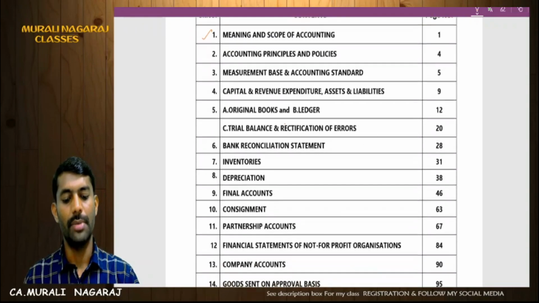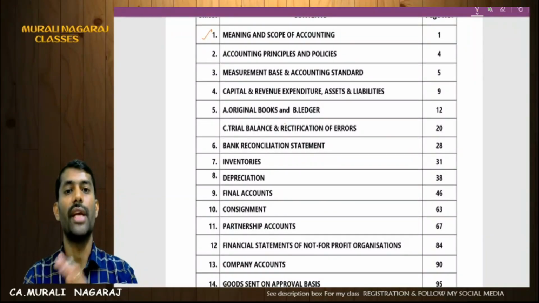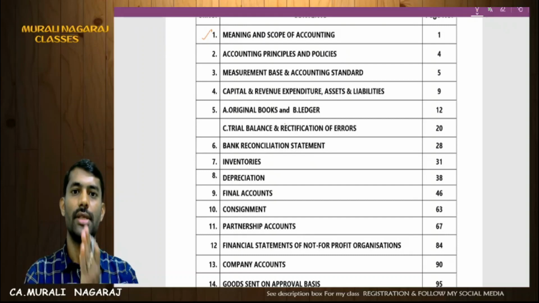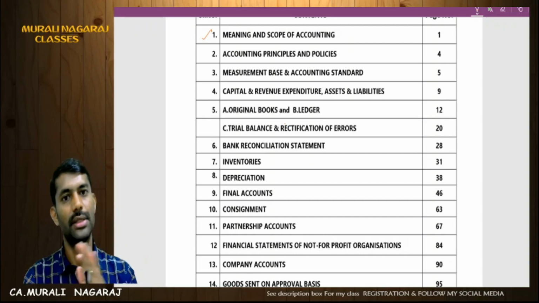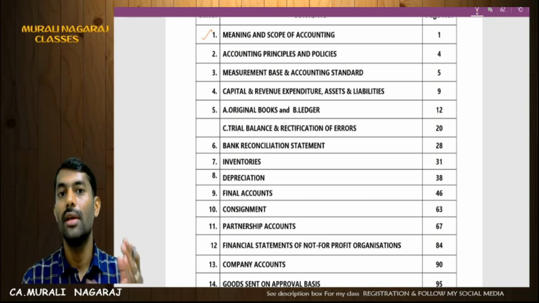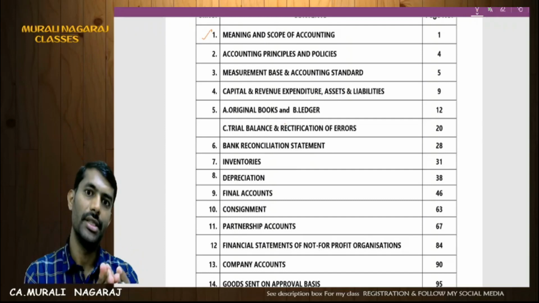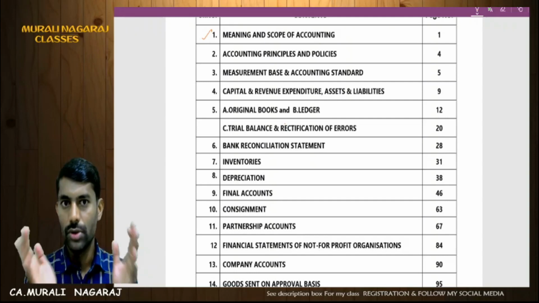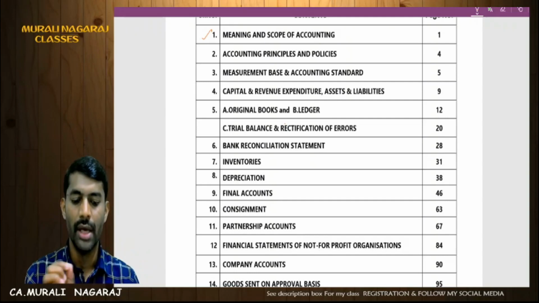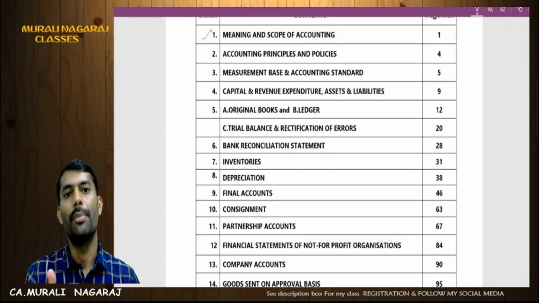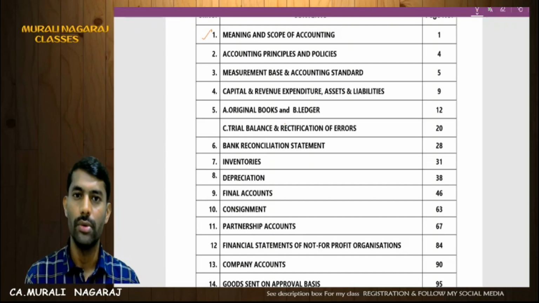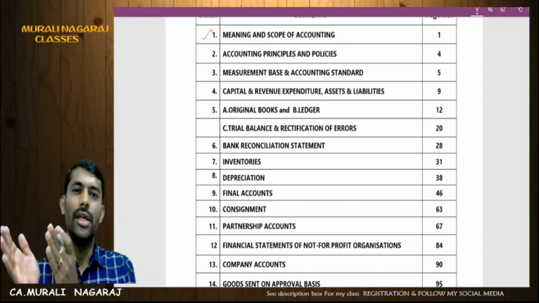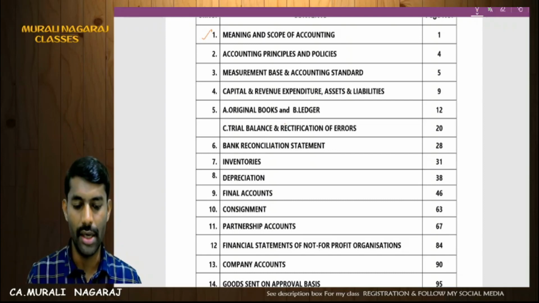Next, in Capital and Revenue Expenditure, you have to understand the difference between capital and revenue expenditure. Then the types of expenditure: capital, revenue and deferred revenue. Then assets, types of assets, and liabilities, types of liabilities. You have to understand this. Then the difference between provision, contingent liability and contingent expenses. Just focus on these differences. In assets especially, focus on when an asset has to be capitalized in the case of an existing asset, as well as the components of capitalization of an asset. Components means inclusions in cost and exclusions in cost. You have to focus on this area.